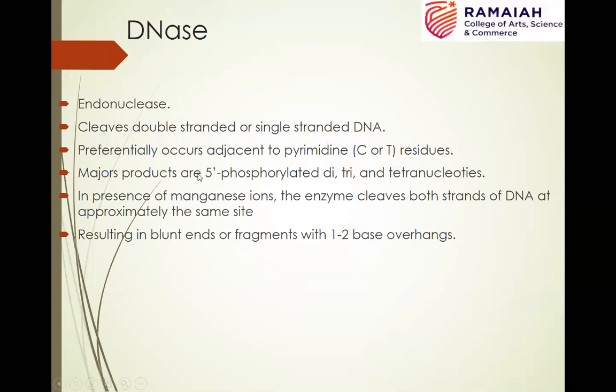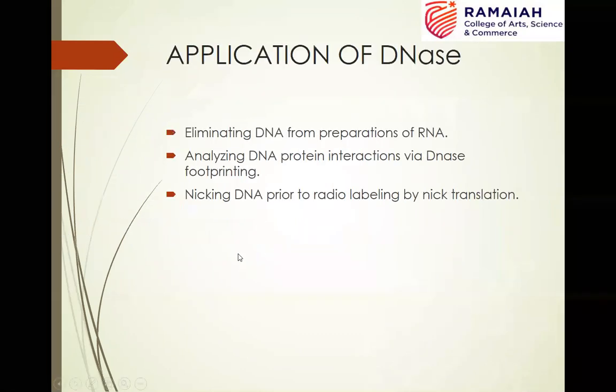And the major products produced because of the DNase activity could be 5' phosphorylated di-, tri- or tetranucleotides. It requires manganese ions for its activity. In the presence of manganese ions, the enzyme cleaves both strands of DNA at approximately the same site, and it could result in the formation of blunt-ended fragments or fragments with one or two base overhangs.